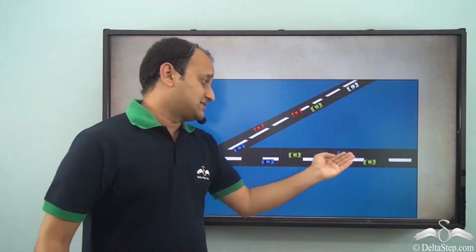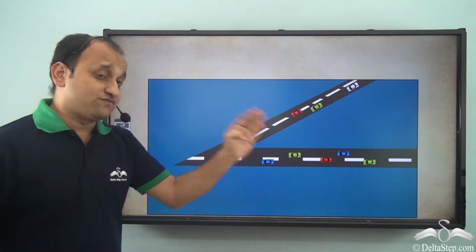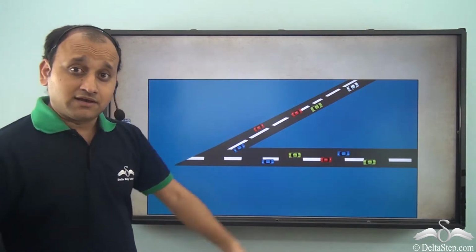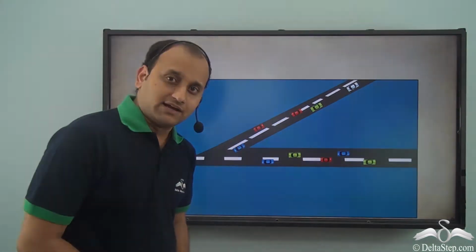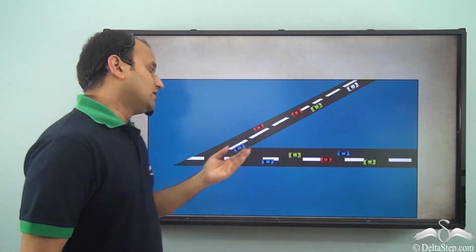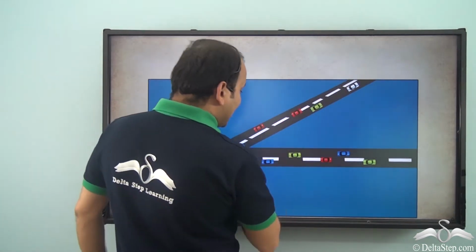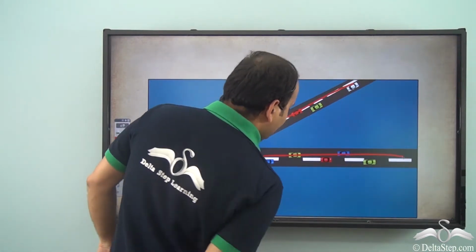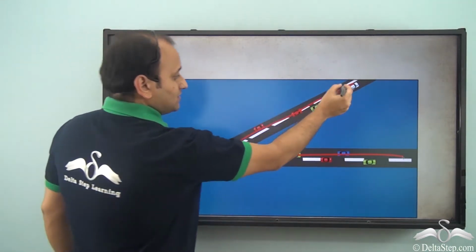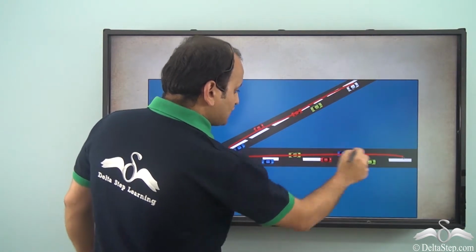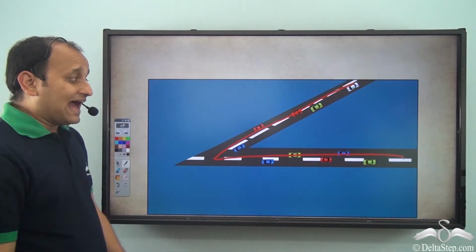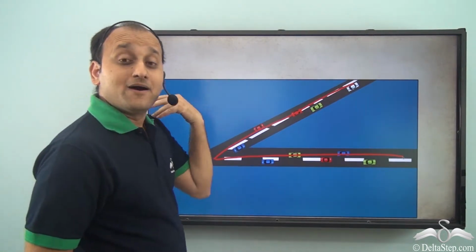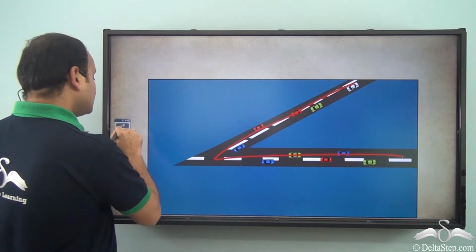Now what about these cars? If I ask you the location of these cars, what will you say? Well, is it in the exterior of the angle, or is it in the interior of the angle? Well, neither. In this case, these cars are exactly on the arms of the angle, isn't it? And when we have something on the arms of the angle, we say that that particular object lies on the boundary of the angle.